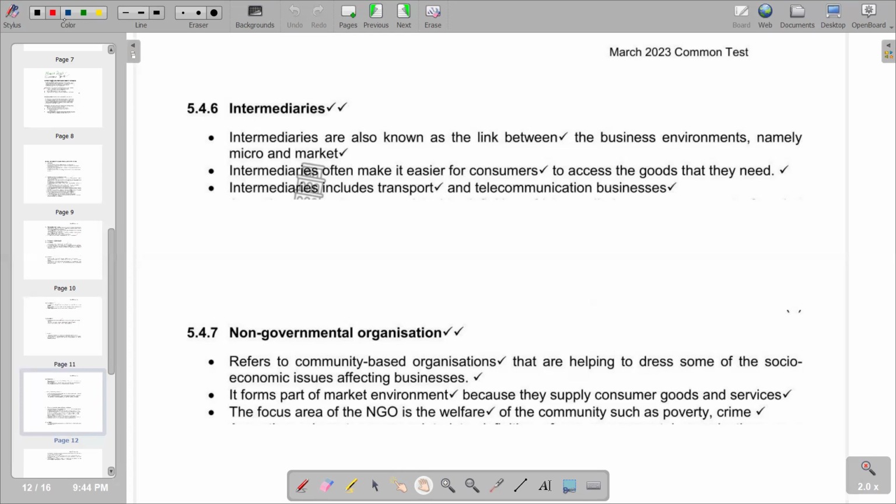So they act as the link. That's the essence behind that. They act as a link, and intermediaries often make it easier for consumers to access the goods, transport and telecommunication businesses. So that's what we have on intermediaries.